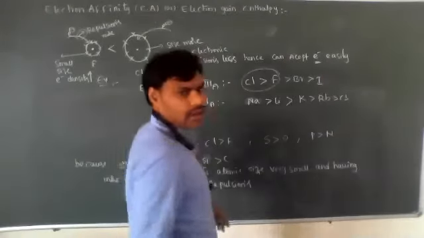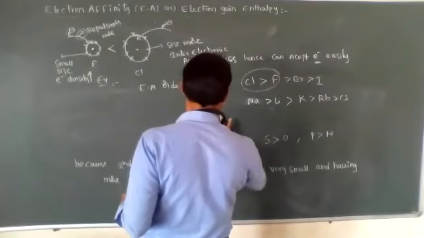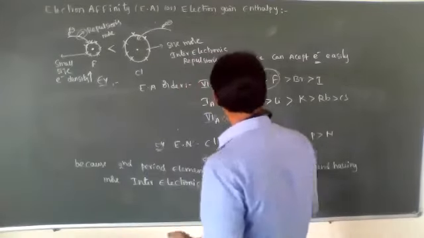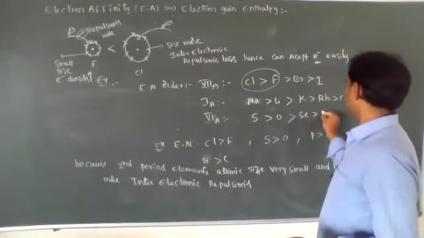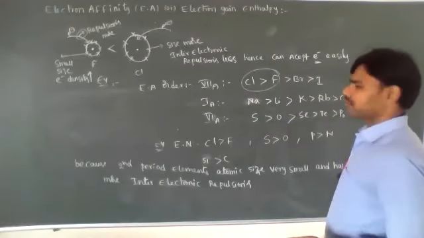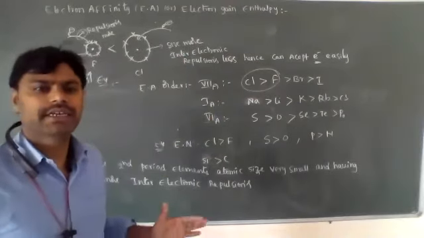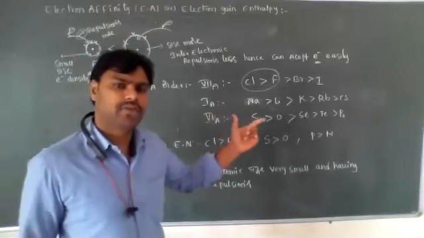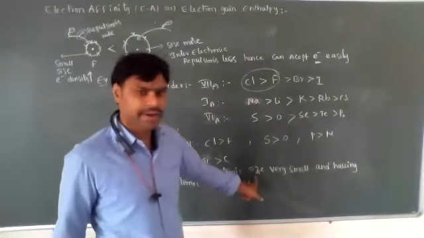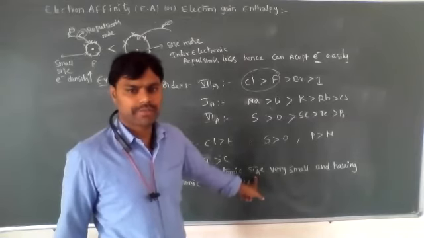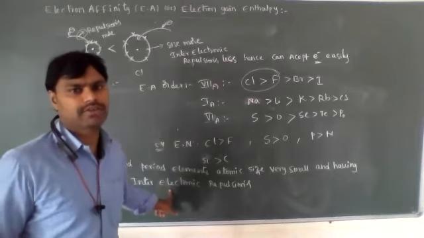In the same way, 6A group elements: sulfur is more than oxygen. Oxygen, sulfur, selenium, tellurium, and then polonium. So in a group, from top to bottom, electron affinity decreases, but third period elements have more electron affinity when compared to second period elements. What is the reason? Because second period elements are small in size. Due to the small size, they have more inter-electronic repulsions, so the addition of an electron is very difficult.